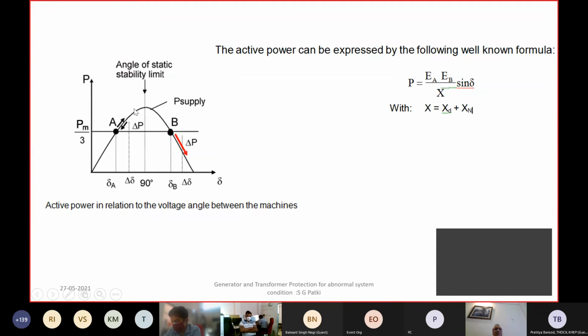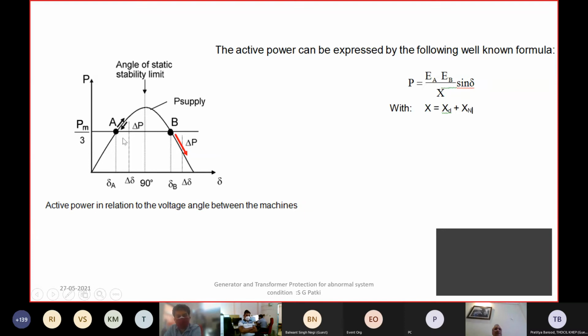So the machine will try to accelerate. When the fault gets removed by the protection action, then at that time the voltage will get restored and power will return back to normal power. So the machine will decelerate.